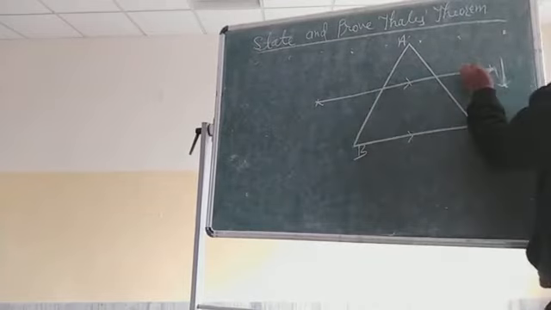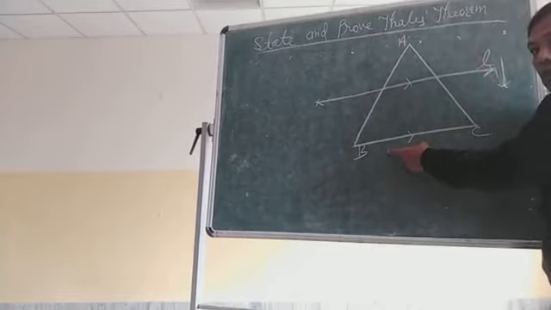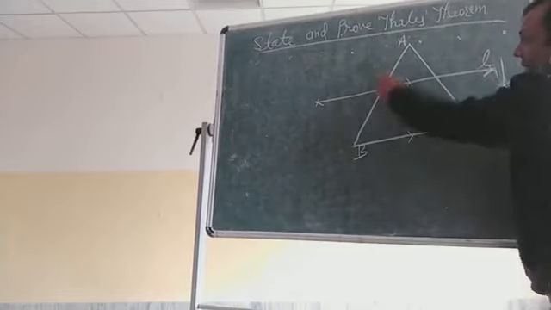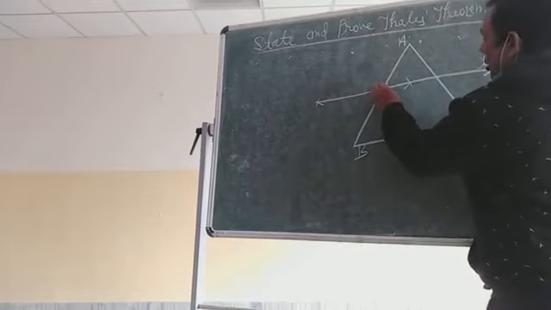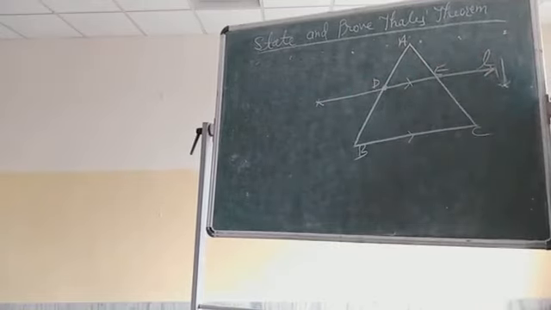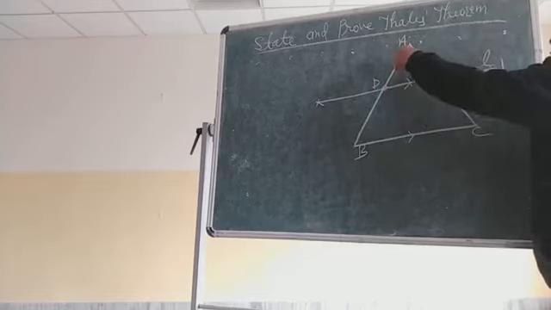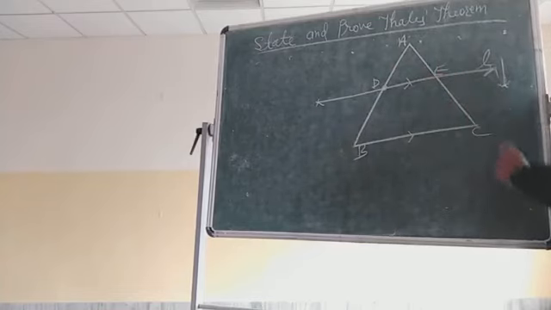What is written in the statement? If a line, this line is L, is drawn parallel to one side of a triangle intersecting the other two sides at two distinct points, suppose these distinct points are D and E, then the other two sides are divided in the same ratio. So if the ratio of AD and DB is a by b, then the ratio of AE and EC will also be a by b. Got it or not? This is the meaning of the Thales theorem statement.